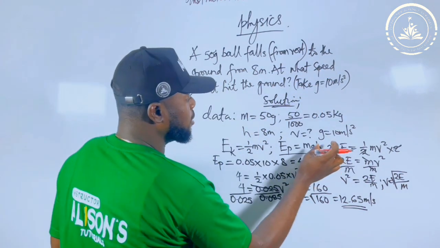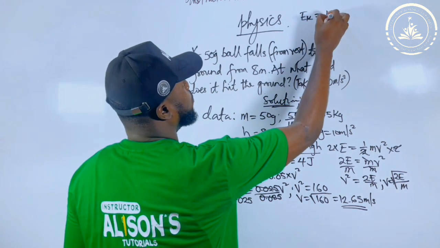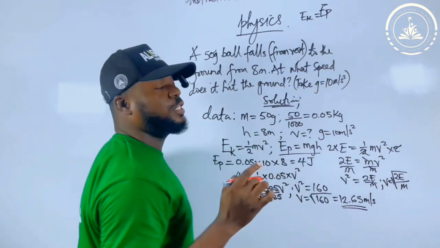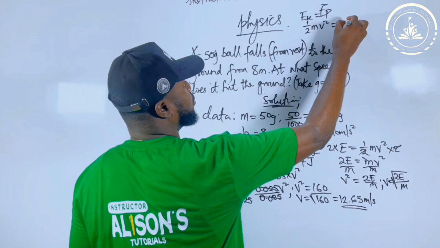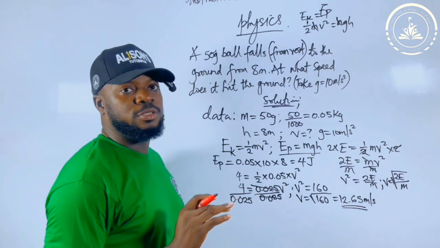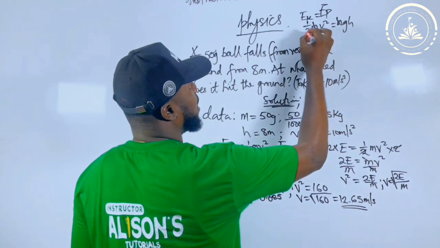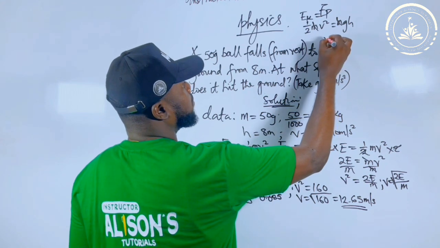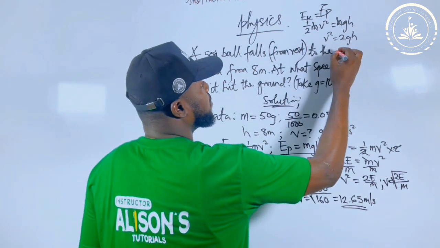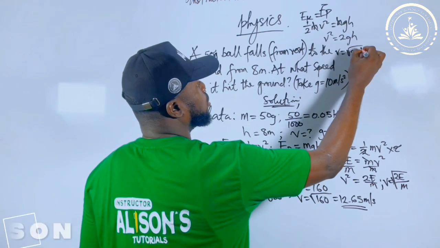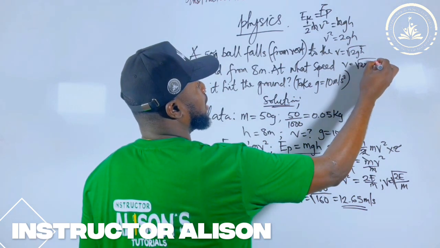I know that speed is not inside this particular formula; that one is for kinetic. I will just say kinetic energy equals potential energy, where half m v squared equals mgh. I will automatically cancel the mass. Life is easier for me. If I cancel the mass, what remains here is half v squared. The 2 goes across to this side, so I get v squared equal to 2gh. Because I defined v, v is equal to the square root of 2gh. Then v equals 2 times g, which is 10, times the height, which is 8.